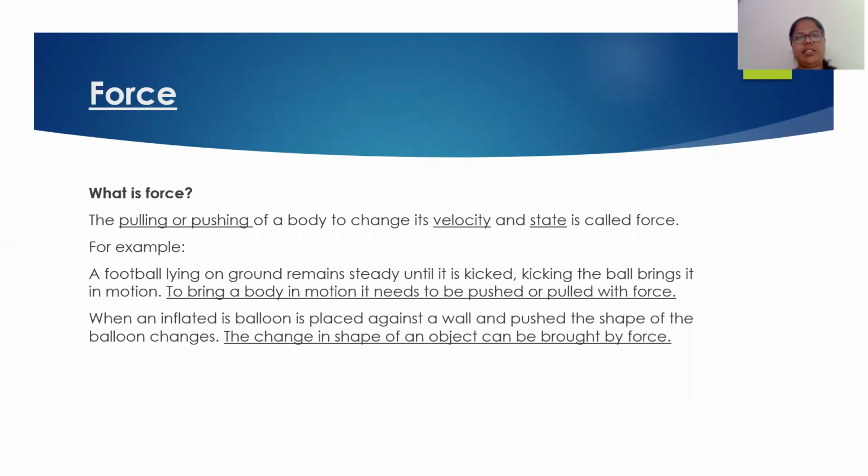Now over here we are discussing two terms, that is change in velocity and state. Now velocity is equal to distance traveled in a period of time. So how much distance a body is traveling, that means, for an example, let us take a table. A table is stationary when you are not applying any force to it, but as soon as you are applying force to it, it moves from one place to another. That means you are pushing the table, it is moving from one place to another. Okay, so the velocity, the speed, you are applying change in motion. The speed you are increasing, so change in velocity and state.